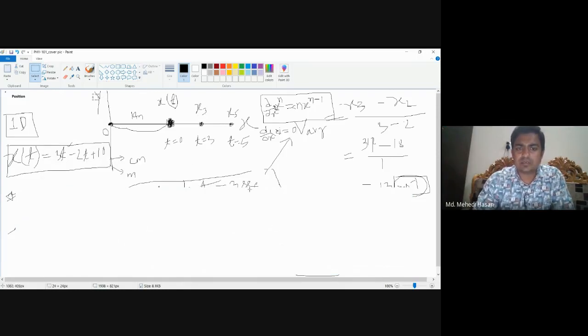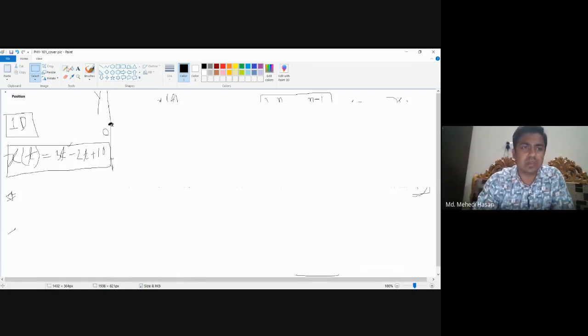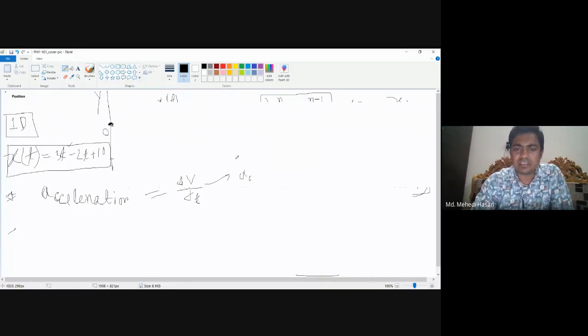Okay, so the next topic is acceleration. Acceleration is similar to velocity. The only difference is that in case of velocity, the formula was displacement divided by time. In case of acceleration, we can say change in velocity with respect to time. So this gives basically the average acceleration. This is average acceleration.